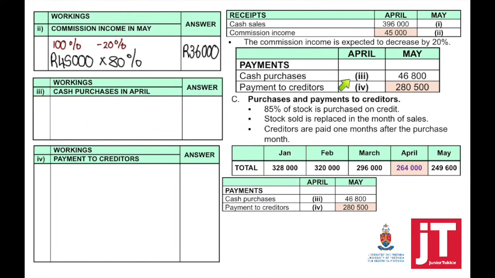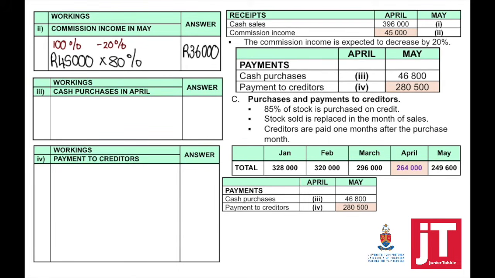Calculating now the cash purchases in April and the payment to creditors. If you look at the information given to you, purchases and payment to creditors, 85% of stock is purchased on credit. Stock sold is replaced in the month of sale, and creditors are paid 1 month after the purchase month. So if I want to calculate the cash purchases in April, I'm going to use the payment to creditors in May.